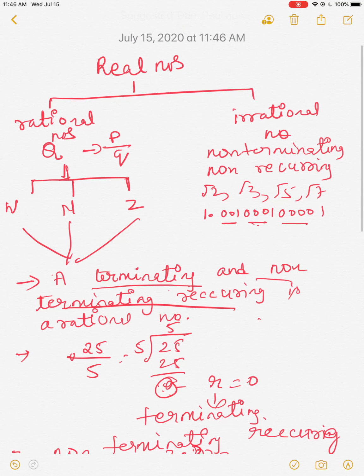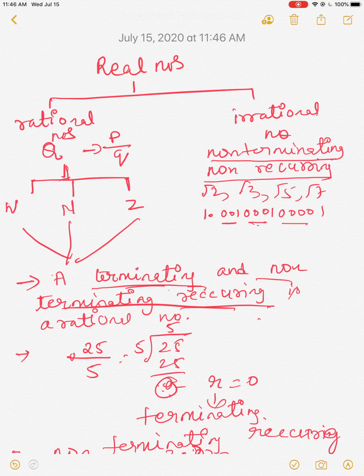So that is why the irrational number definition is non-terminating, non-recurring. दोनों होना चाहिए. So a rational number is terminating, which ends with 0, or non-terminating, which doesn't end with 0 but should be recurring. If these both categories, they will be coming under the rational numbers. So irrational numbers में non-terminating, non-recurring, such numbers.